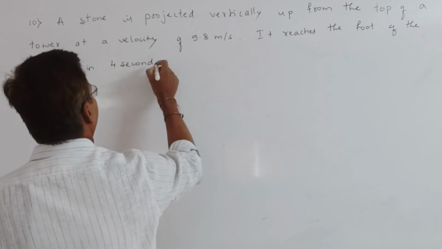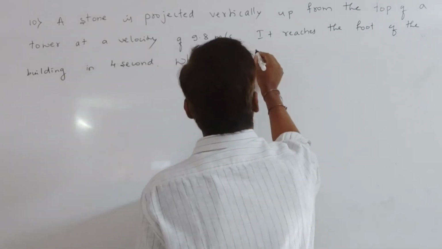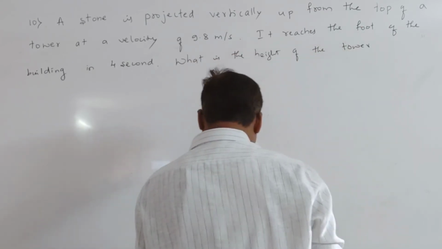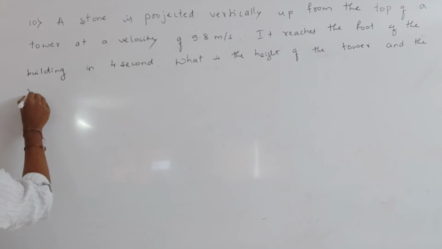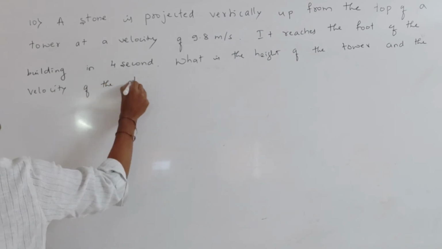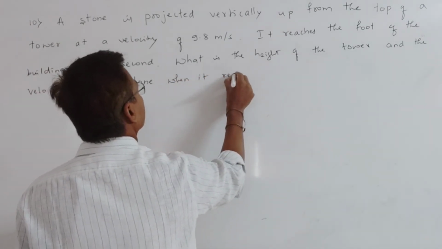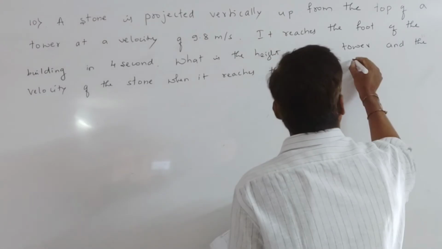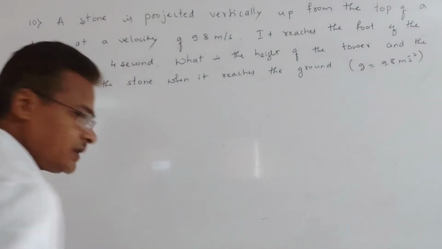What is the height of the tower, and the velocity of the stone when it reaches the ground? g is 9.8 meter per second square.